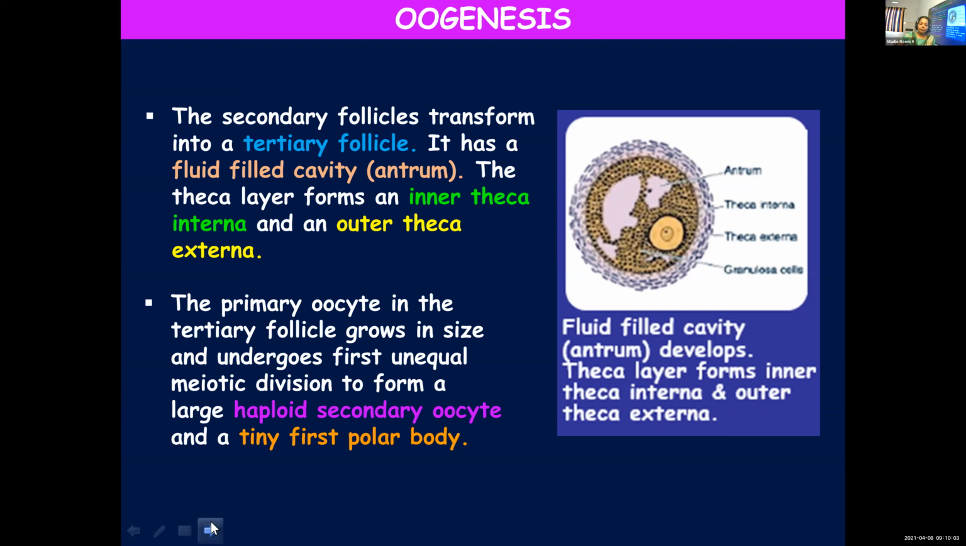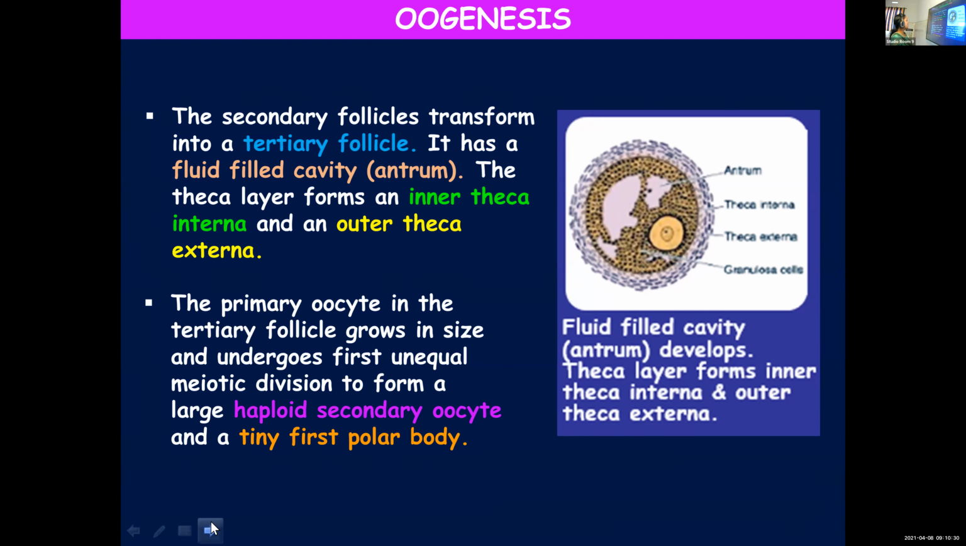When it is surrounded by a layer of granulosa cells, it got transformed into primary follicle. When they got surrounded by more layers of granulosa and theca cells, it got transformed into secondary follicle. Then by the development of a fluid-filled cavity called antrum and the differentiation of theca cells into external and internal layer, it changed into tertiary follicle. But the primary oocyte is within.